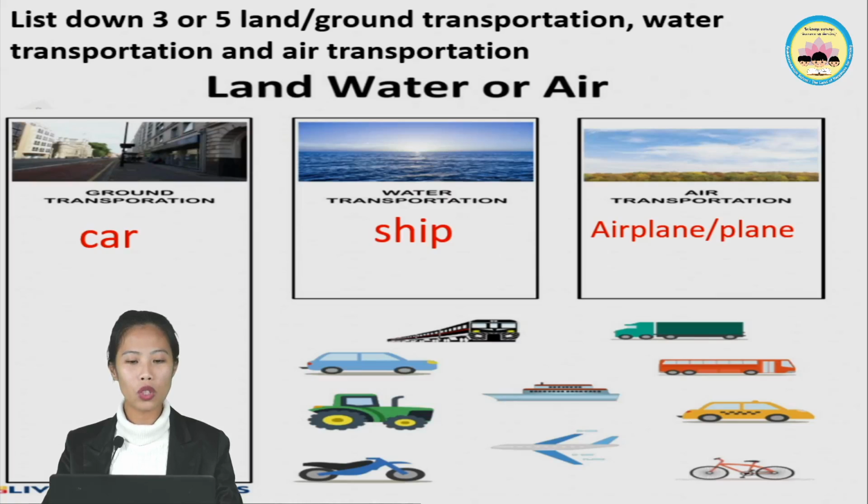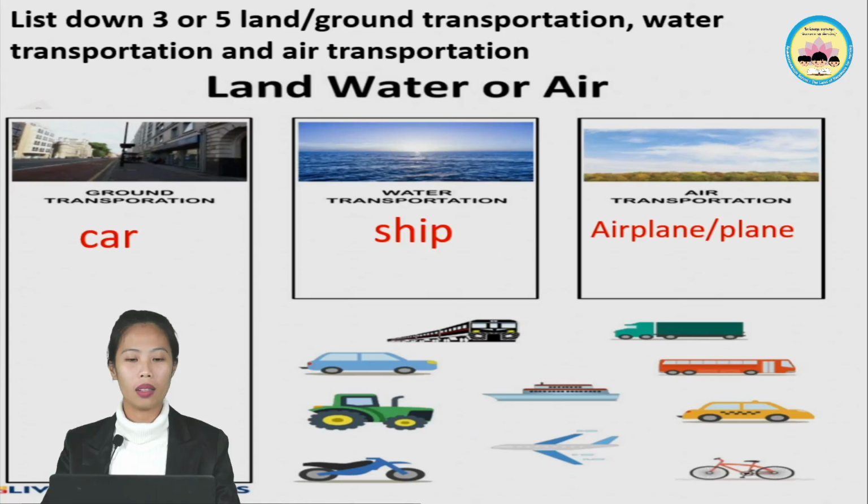Now, let's proceed to water transportation, or transportation that belongs to the water. I give an example here. Ship. Spell with me: S-H-I-P. Ship.